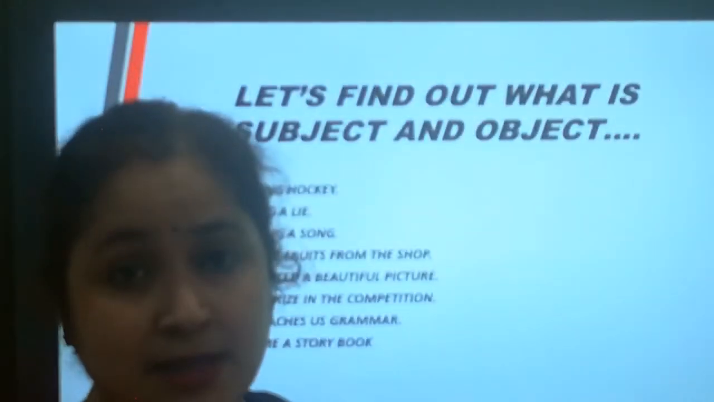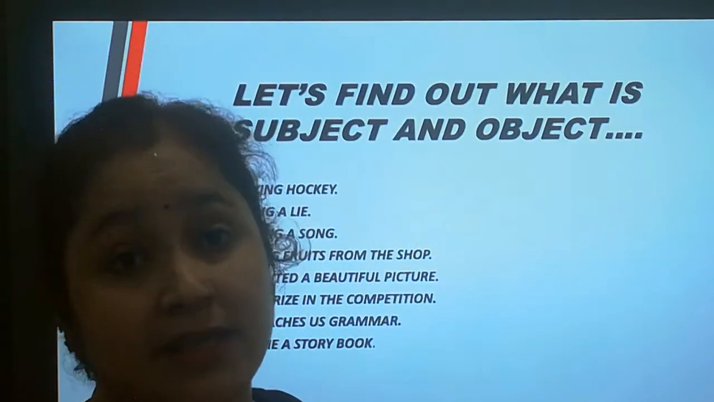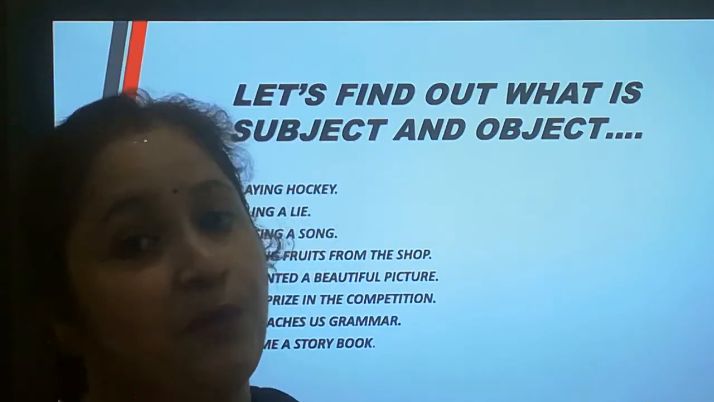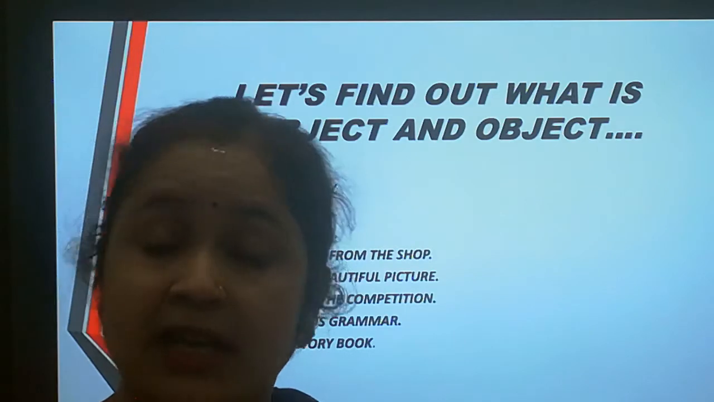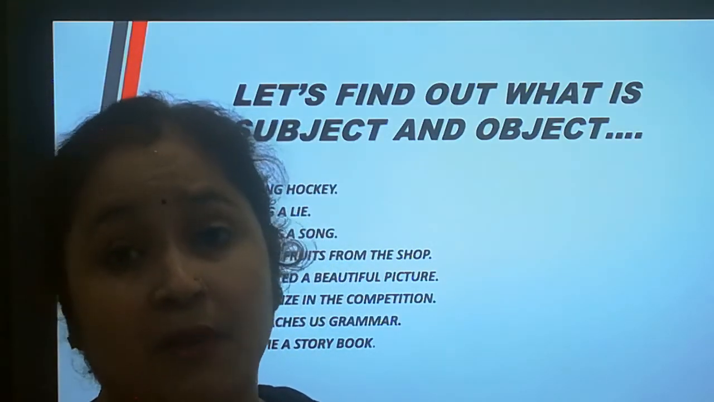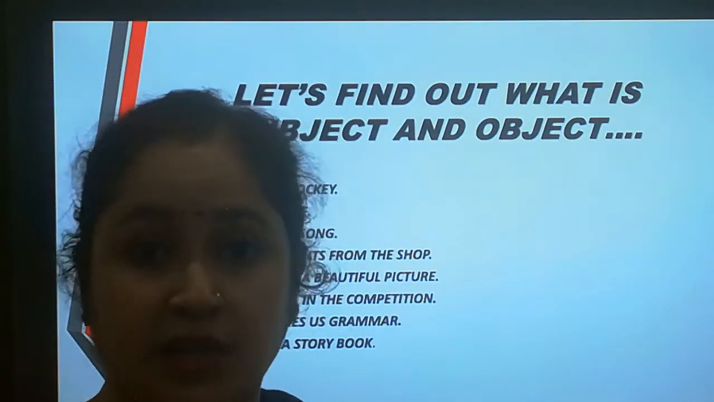So students, we are able to find out how to find out subject and object in our sentence. When we apply who in our sentence, we get our subject. When we apply whom in our sentence, we get indirect object. And when we apply what in our sentence, we get direct object.